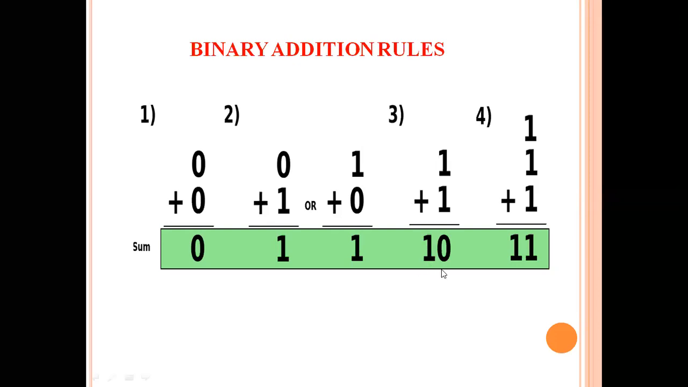Why are we writing 1, 0? I told you about 8421. So when we represent the value 2 in bits, what will we write? 1, 0. Did you get it or not?